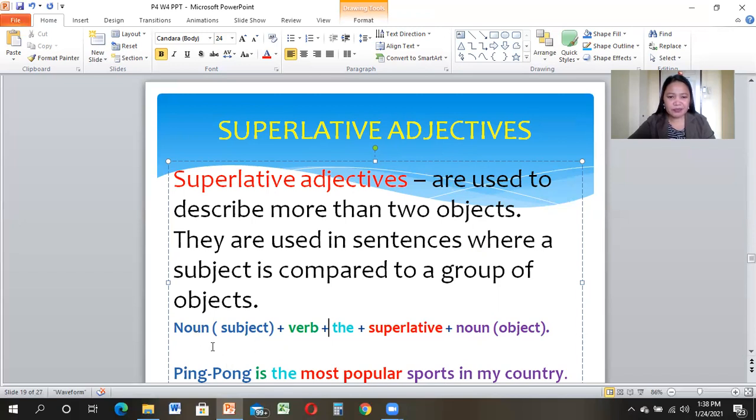So again, look at the color of the words. They also represent the words down here. Noun as a subject, we have ping pong, plus the verb, we have is, plus we have the, plus superlative, we have most popular, plus noun as an object, we have sports in the country. So this is how we are going to write the sentence in superlative adjective form. You understand? Okay, next.